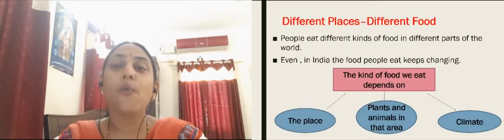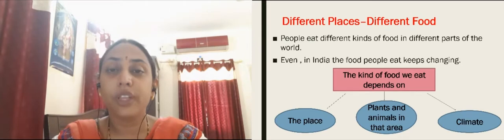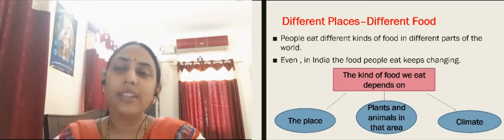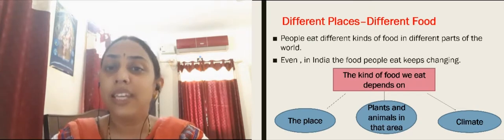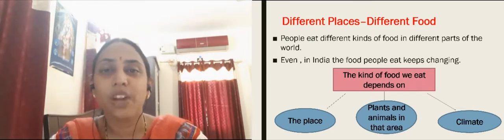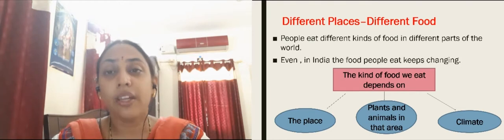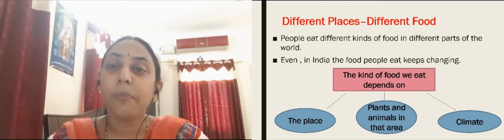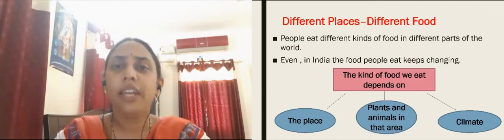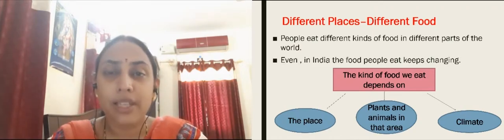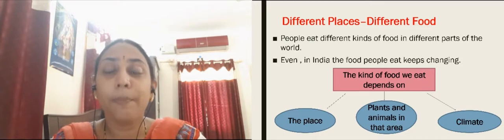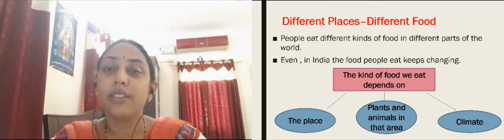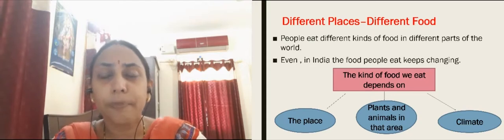So students, whenever we go to different parts of the world, we can see people eating different varieties of food. Food is one of the most basic needs in our life. We cannot survive without food, right? And we can see different varieties of food people eating in different places. Even in India, if we visit different states, we can see the people eating different varieties of food that differs from one state to another state, right?